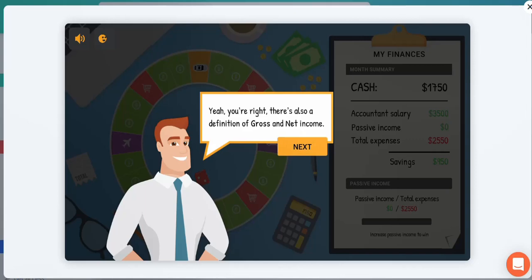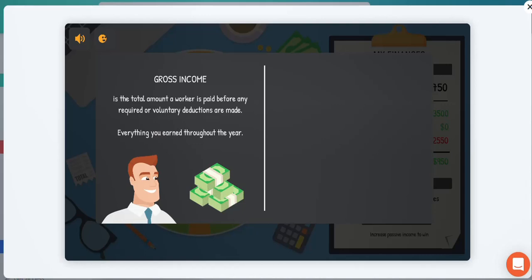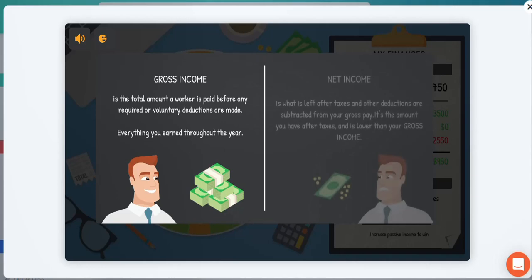Alright, so the game now describes what the difference is between gross and net income. Gross income is the total. So gross is before any deductions. It's the total amount of money that you receive, but we all know that things like taxes need to be taken off our gross income.